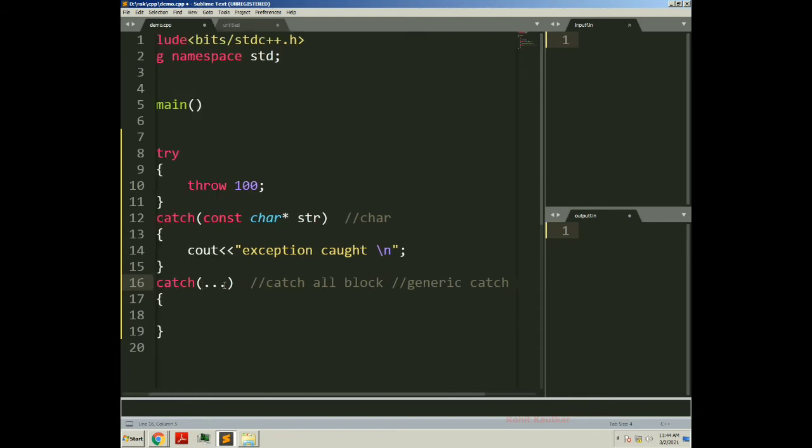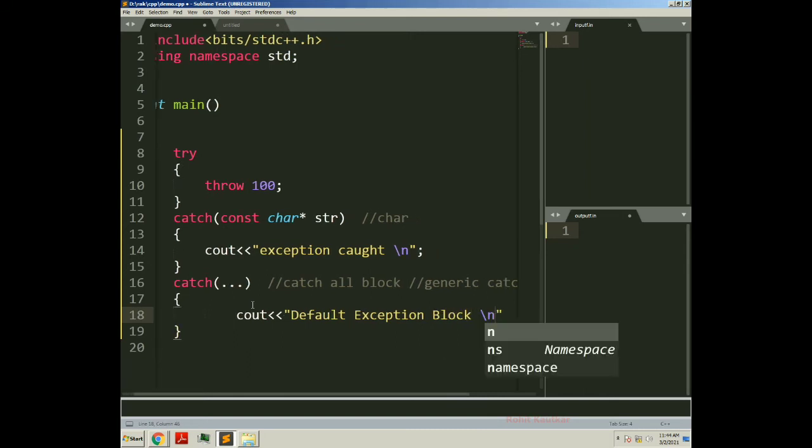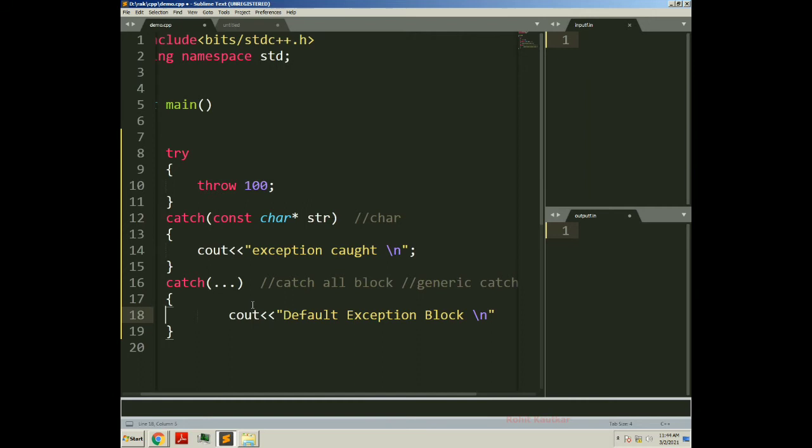These three dots are called ellipses. So this is your catch-all block. Here I will write cout, let's say we will say default exception block.